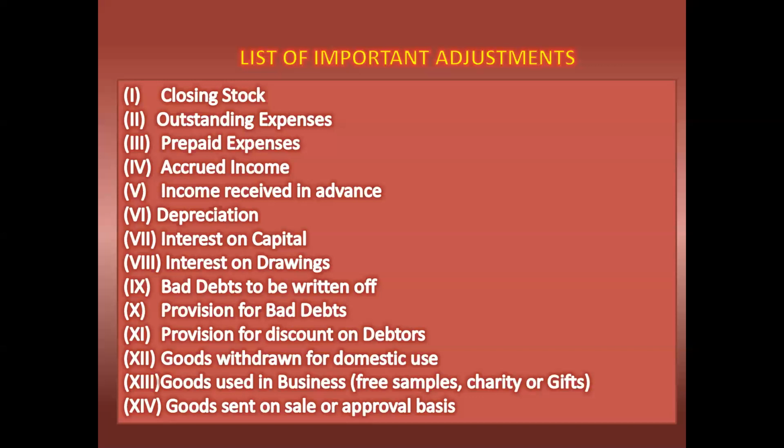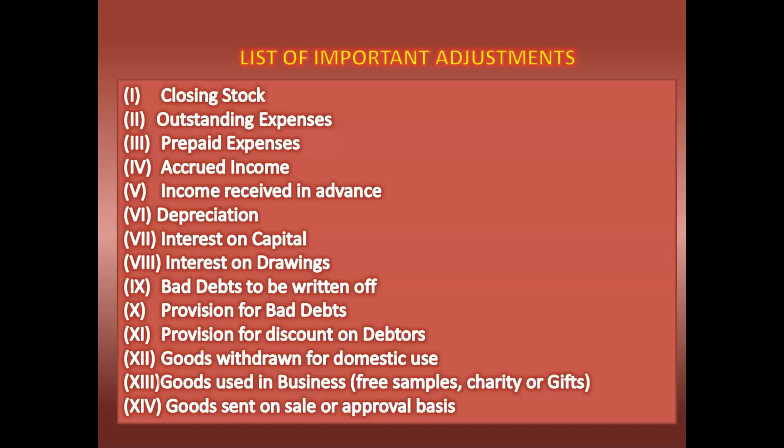For that we will keep some amount aside. This is known as provision for bad debts. If the provision for bad debts is given in the trial balance, it is known as old provision.